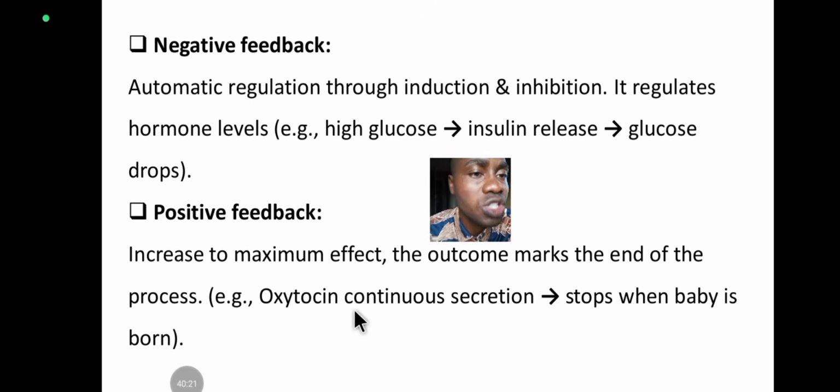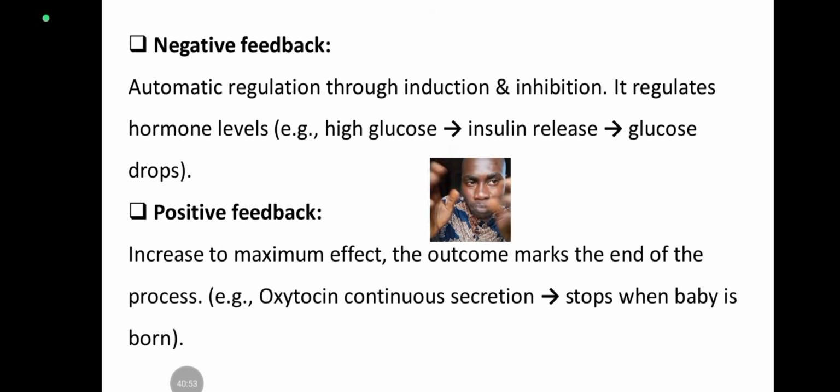For example, oxytocin continuous secretion stops when the baby is born. The posterior pituitary is continuously stimulated to maximize the secretion of oxytocin during childbirth. Until the baby is born, oxytocin will continue to be secreted and will continue to increase. Immediately the baby is born, the secretion of oxytocin falls.